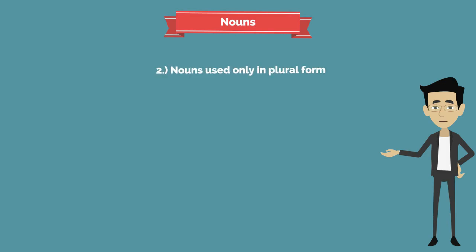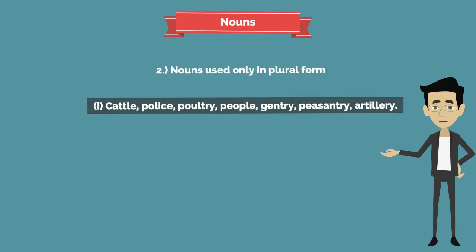Now the second one is nouns used only in plural form. First, cattle, police, poultry, people, gentry, peasantry, artillery. Let's see the examples.